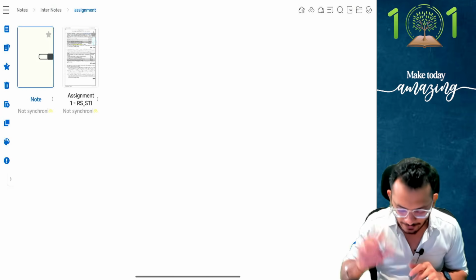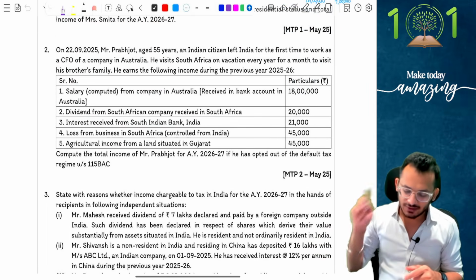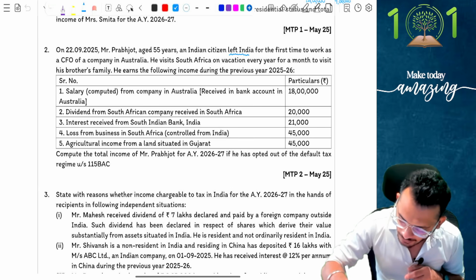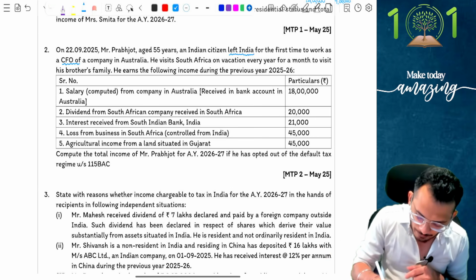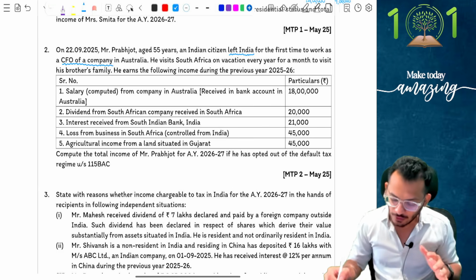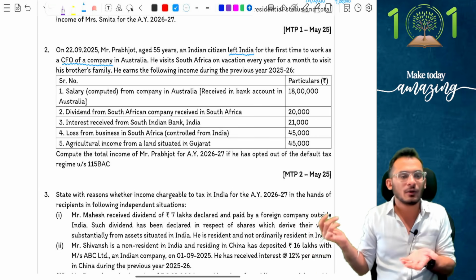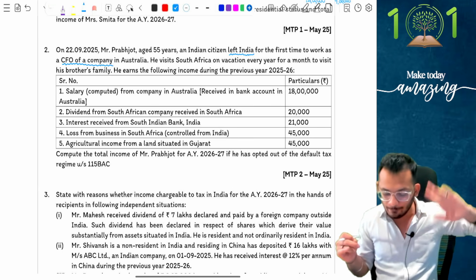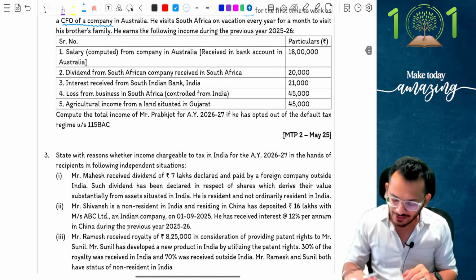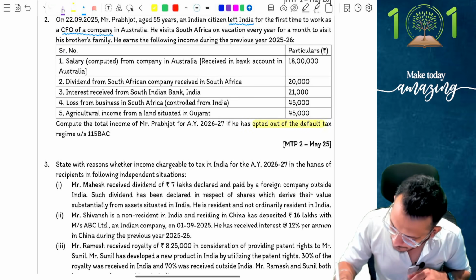Let's proceed forward. Question number 2. It says on 22 September 2025, Mr. Prabodh, age 55 years, is an Indian citizen and has left India for the first time to work as a CFO of the company. Notice, person is leaving India for employment purposes. He visits South Africa on vacation every year for a month to visit his brother's family. Why do I care, people? He goes to some other country. I am not bothered. I am only bothered about what happens in India. The incomes are given to you. You're required to compute the total income of Prabodh for the assessment year 26-27. If he has opted out of default tax regime, person is going for ATR.